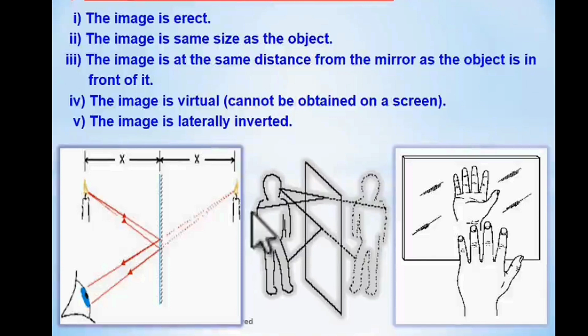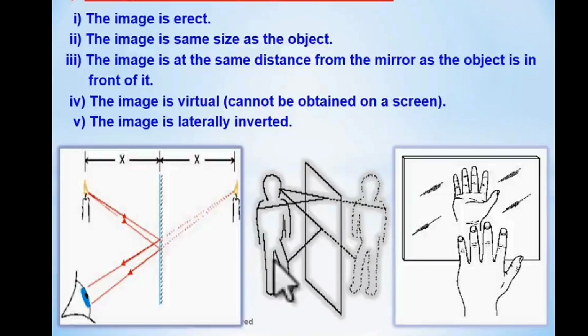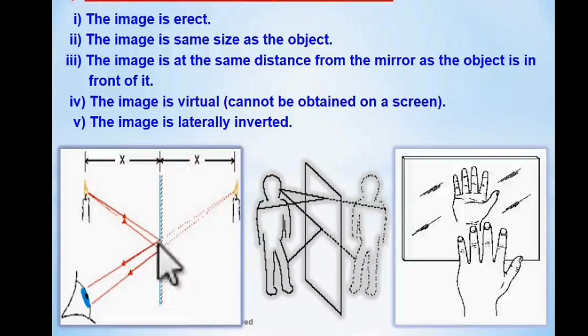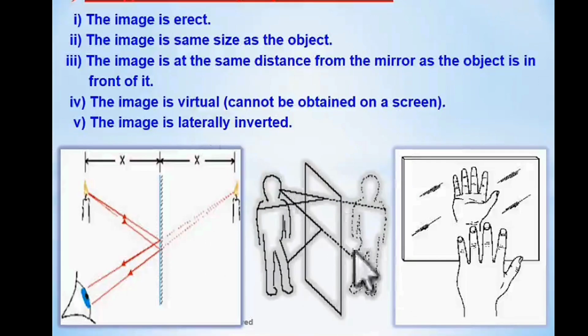We know the best reflecting surface is the mirror. Now the mirrors can be classified into two. One is plane mirror, another one is spherical mirror. Now let us discuss plane mirror. We all know what is plane mirror. Every day we see plane mirror. So the image formation in case of plane mirror will be in this way.